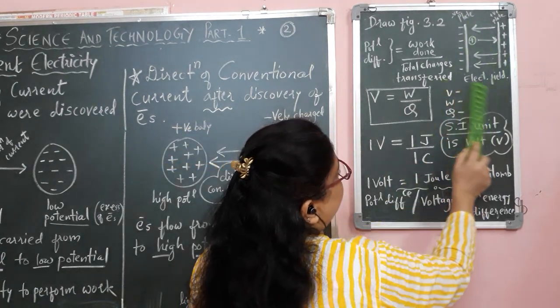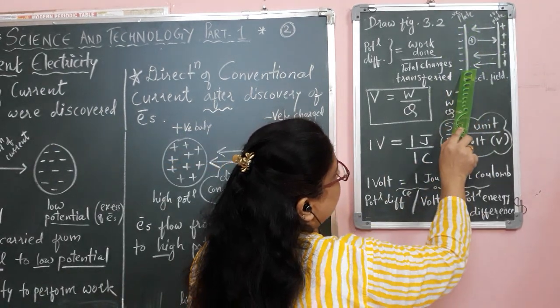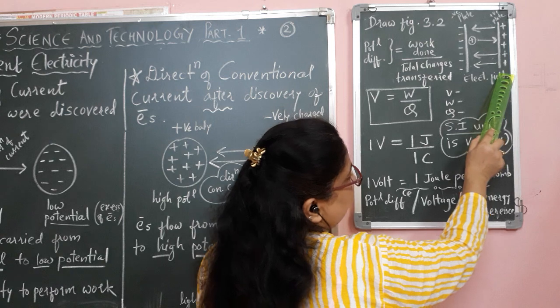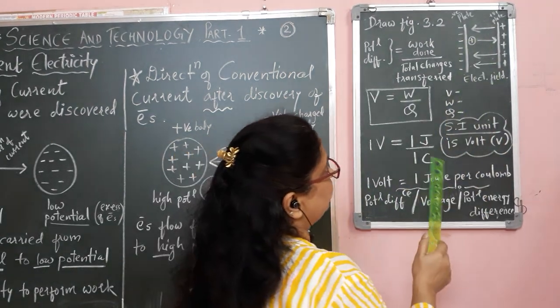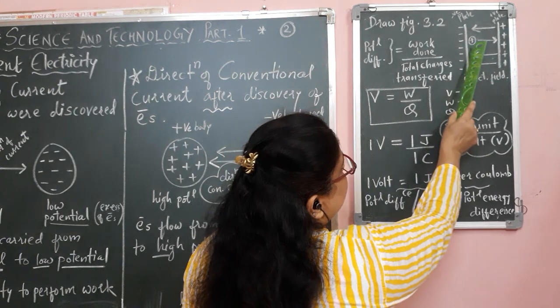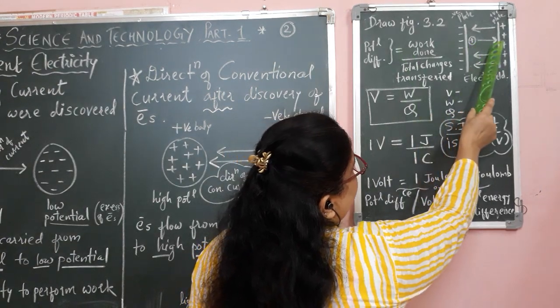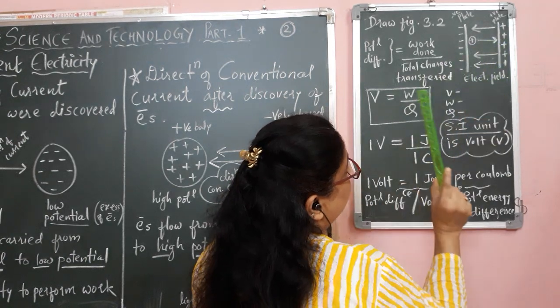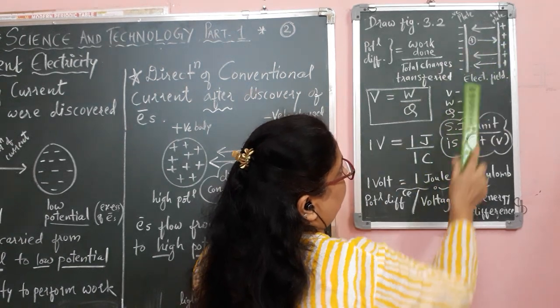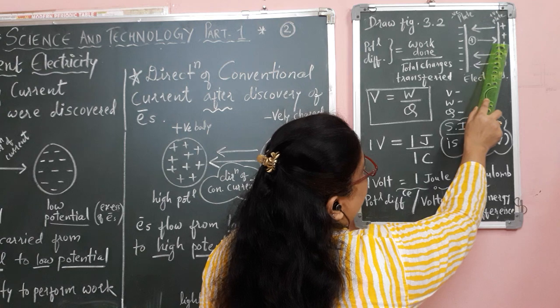Suppose this is the electric field. This is a negatively charged plate, and this is a positively charged plate. One positive charge is placed in the electric field. Now to carry this positive charge from the negative plate to the positive plate, some work has to be done.